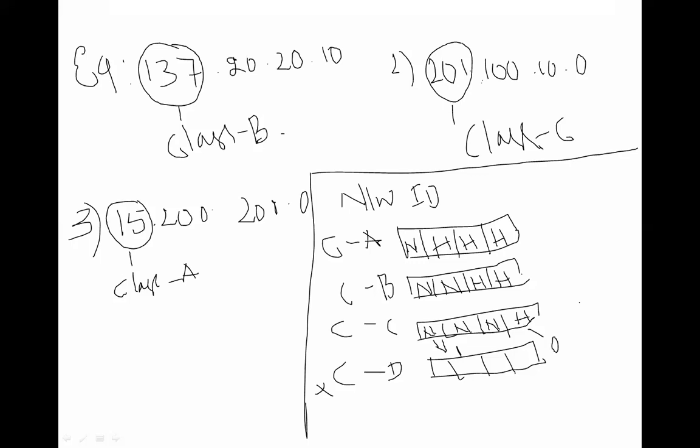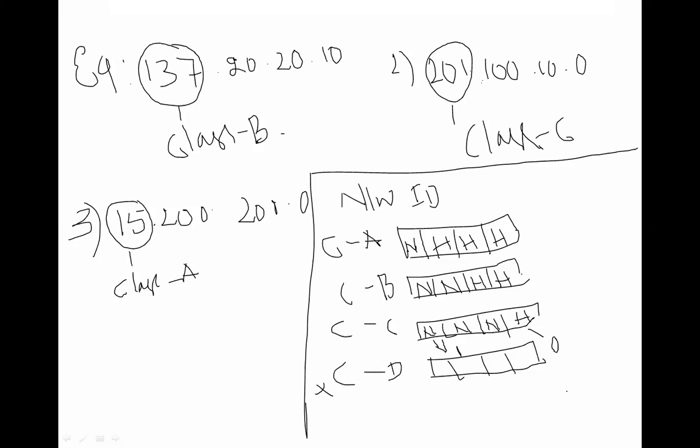You have to make it as 0. If there is a network, a class A, you have to find out the network ID or the host ID. If you want to find out the network ID, the remaining host part will become 0. For the network ID, you keep the network part, and the host ID will become 0.